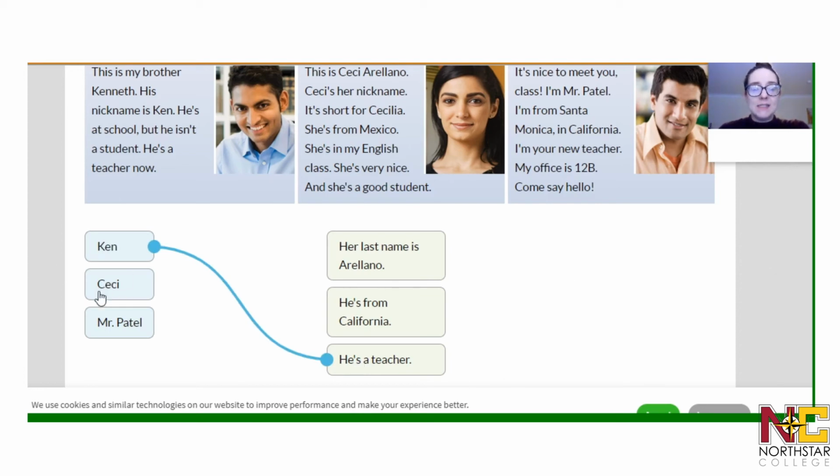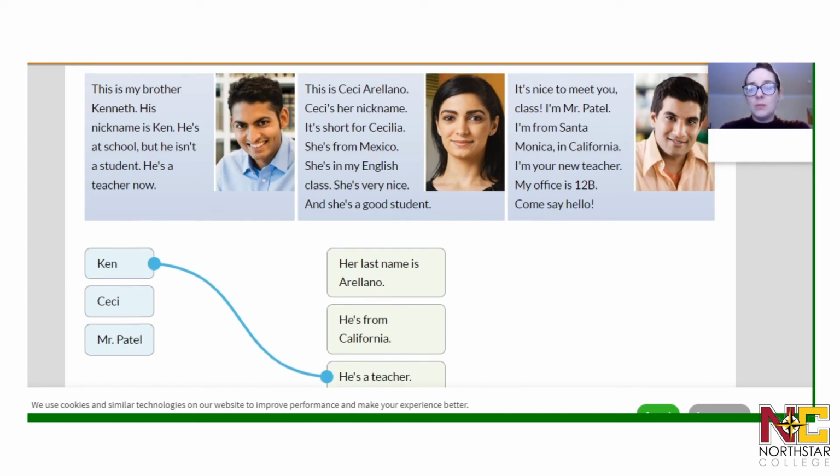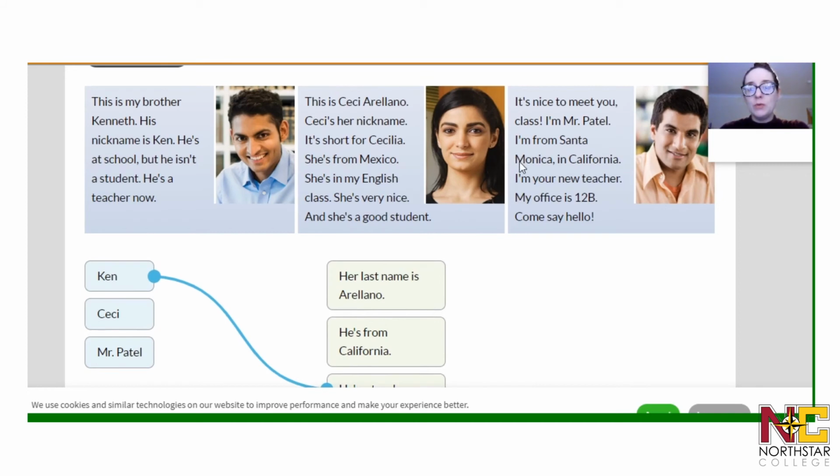Let's look at Cici. So if we look up here, we're down to just 2 people, a woman and a man. You can see in this one, it mentions the word Cici. It says it twice. This is Cici Arellano. Cici is her nickname. It's short for Cecilia. She comes from Mexico. She's in my English class.